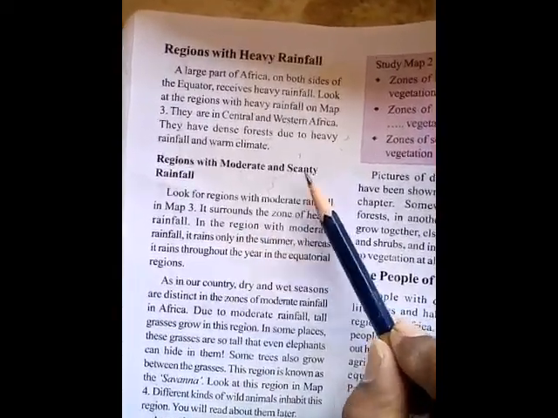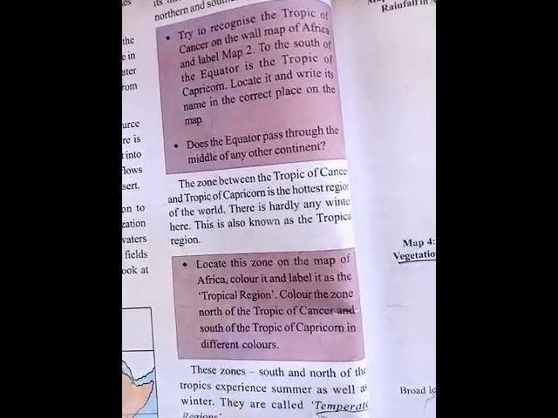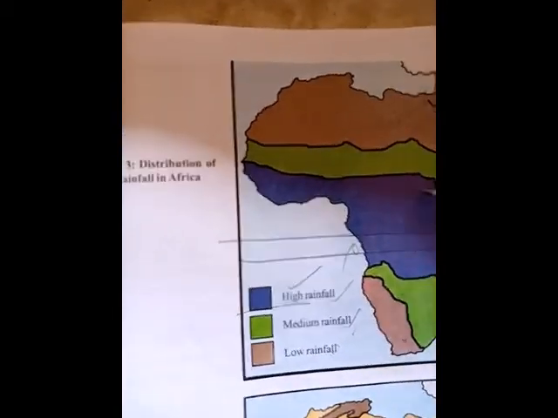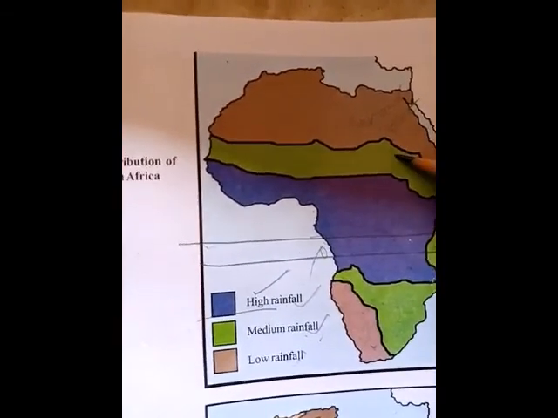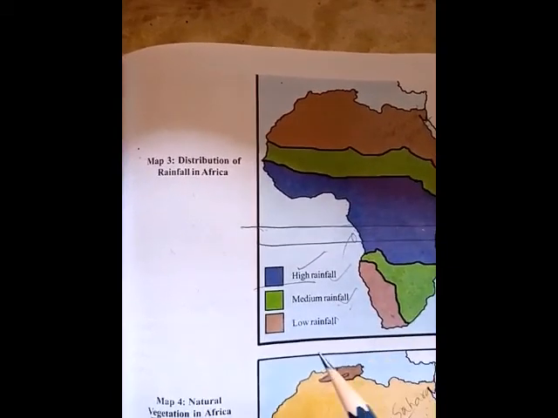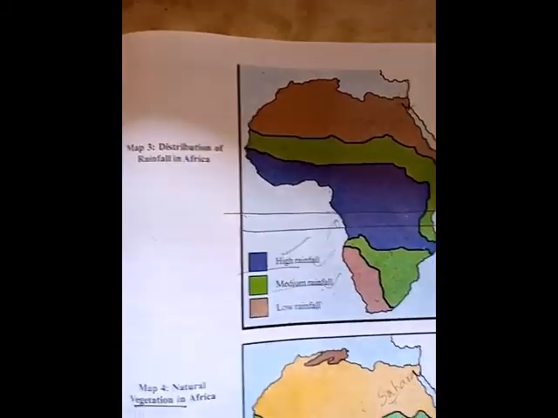Regions with moderate and scanty rainfall. In which regions is there moderate and scanty rainfall? The rainfall map is already there, no? See, on the north side of the equator and the south side of the equator, in both places some moderate rainfall is there. Yes or no? Okay.